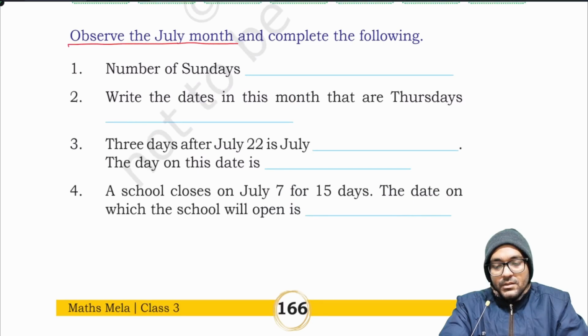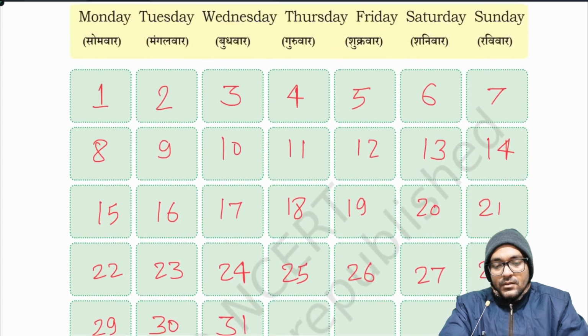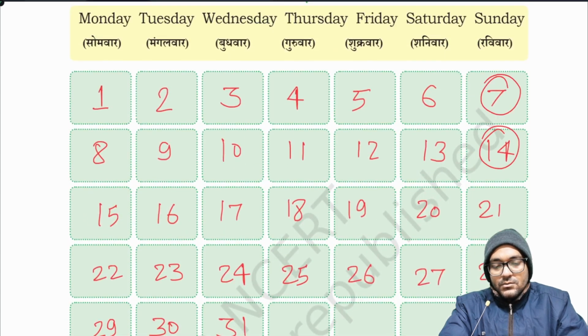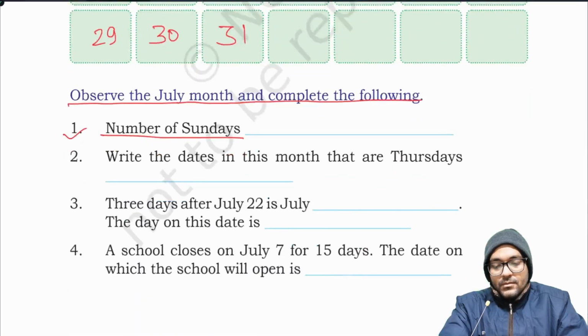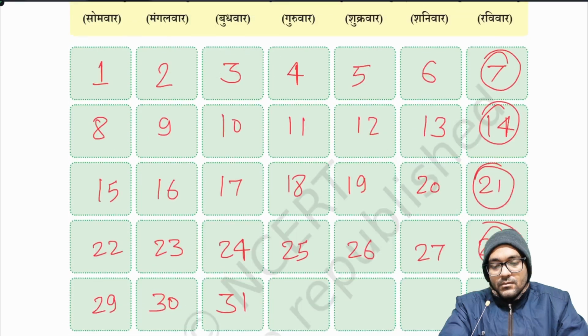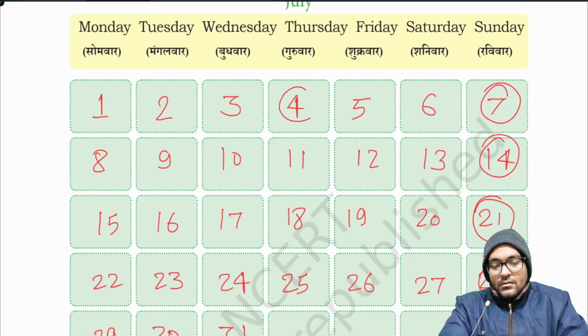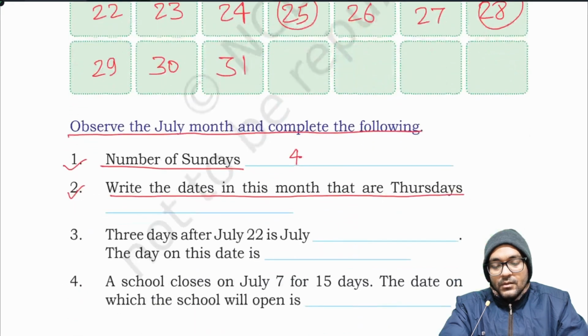Observe the July month and complete the following. 1. Number of Sundays. 1, 2, 3, 4. 2. Write the dates in this month that are Thursday. 4, 11, 18, 25.